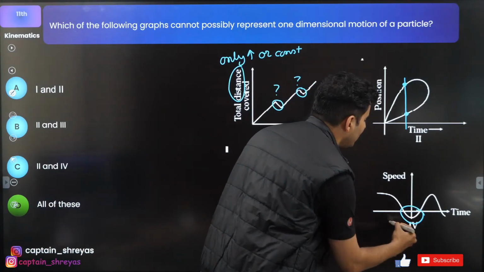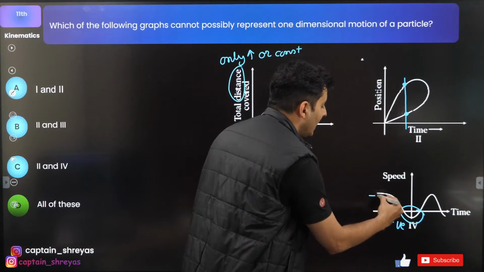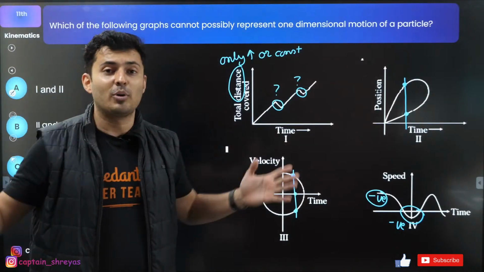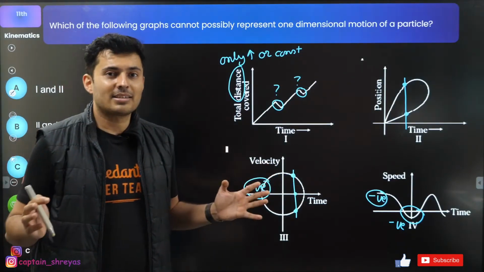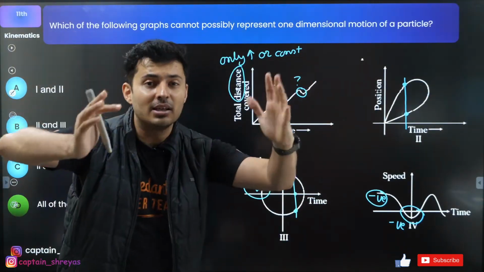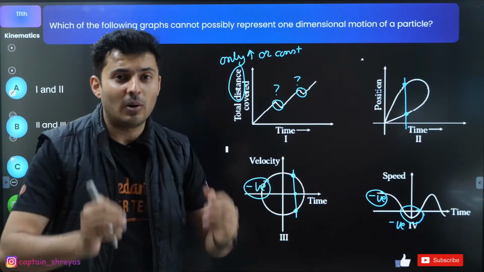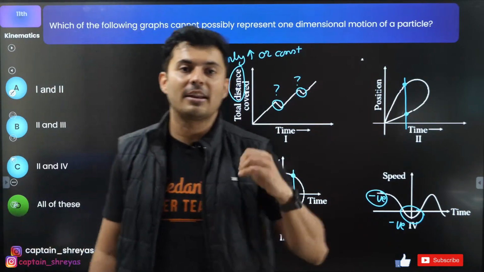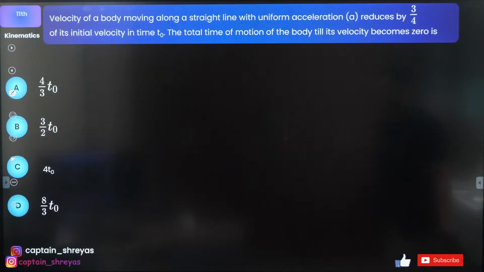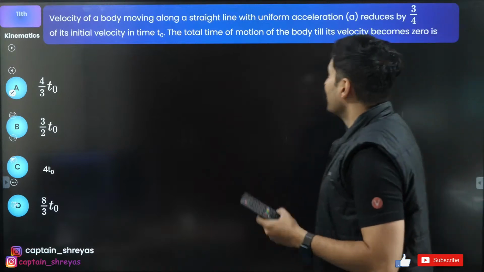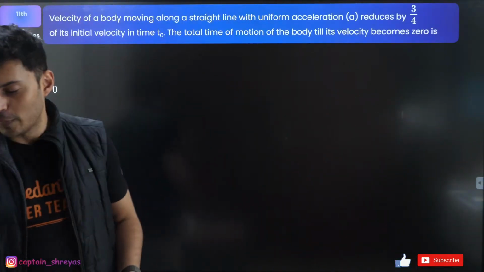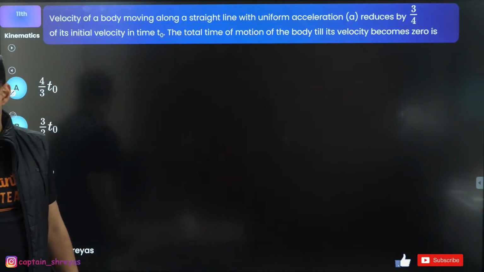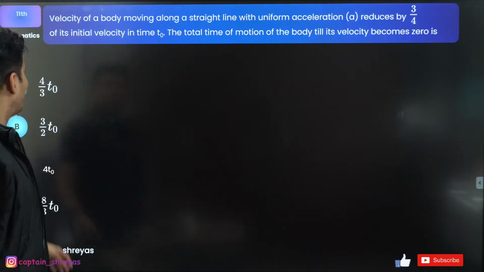This one, speed. How can speed be negative? Speed is always a positive number. Always. It's the magnitude, it's the modulus, it's the value of velocity. So speed is not negative. So none of these graphs are ever going to be physically possible. Next question coming up on your screen. Eye opener question. Very good. I'm so glad your eyes are getting opened slowly. Moving on to one more.